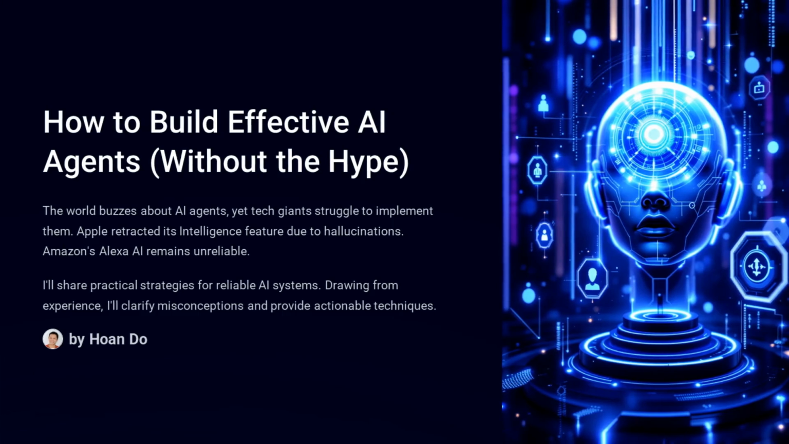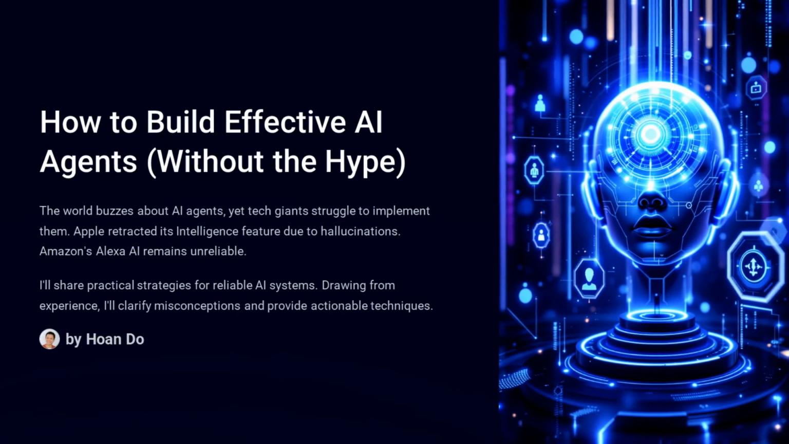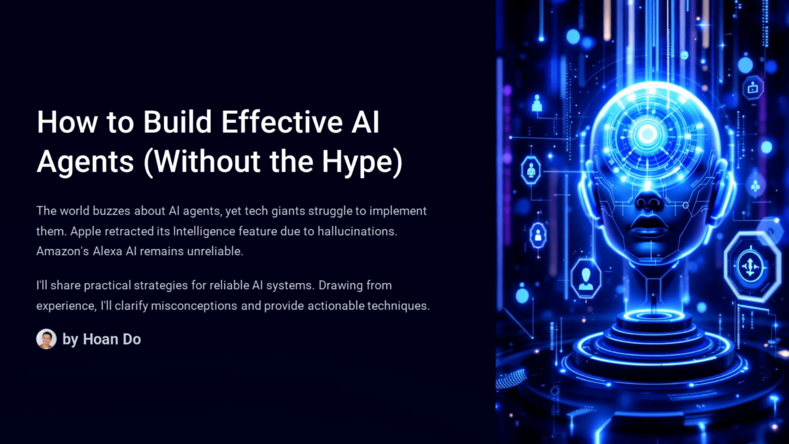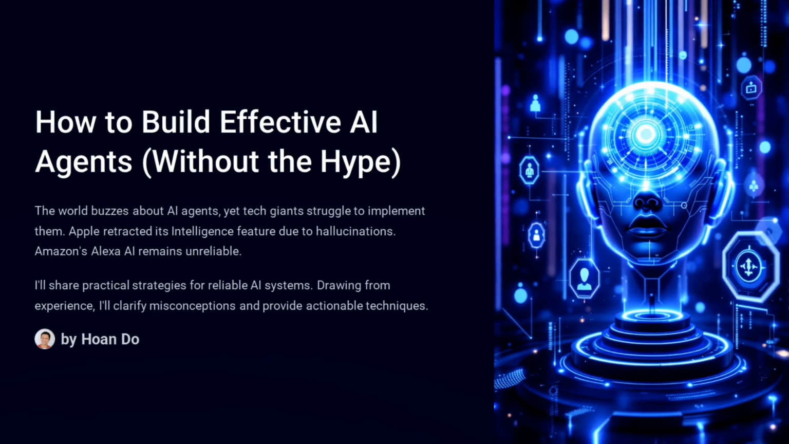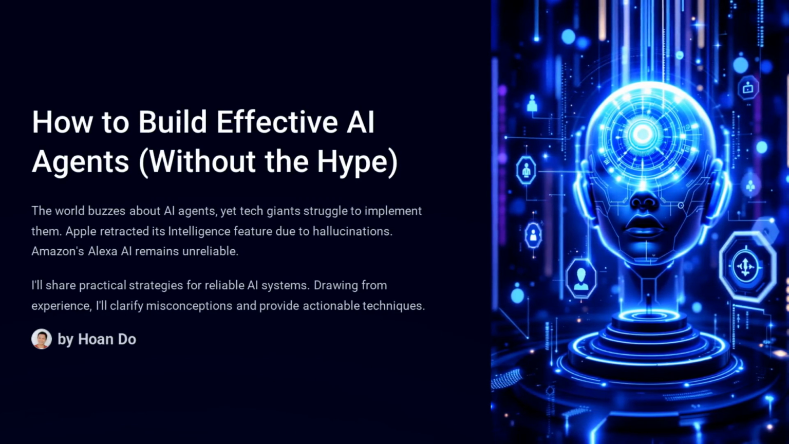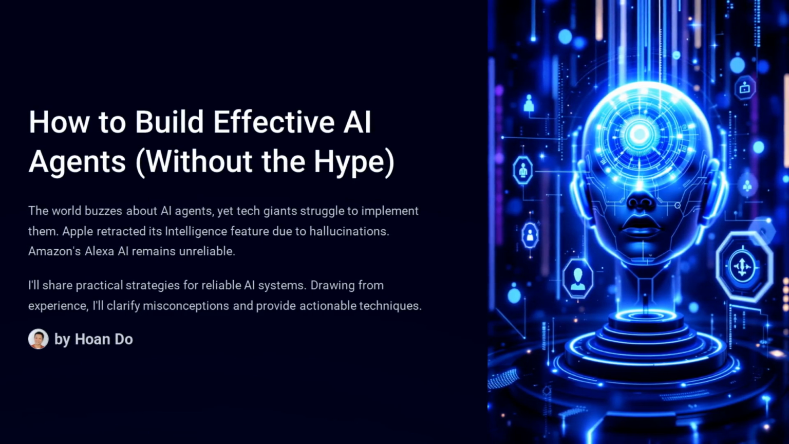The whole world is buzzing about AI agents, yet even tech giants like Apple and Amazon struggle to implement them effectively. Apple recently had to retract its Apple Intelligence feature due to hallucinated news summaries, and Amazon's Alexa AI features remain unreliable for similar reasons. Meanwhile, the internet is flooded with tutorials, tools, and frameworks on building AI agents, but the reality is much harder than the polished demos suggest.